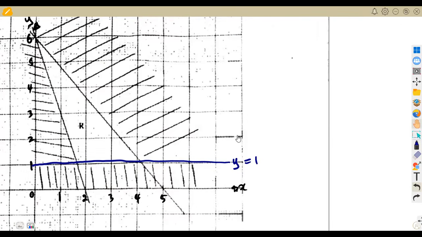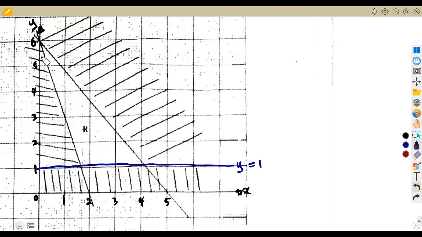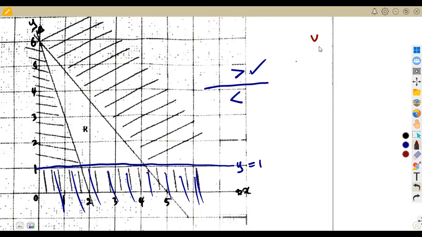As you can see, they're talking about the inequality of the part that is not shaded. This is the region R that we are considering. According to this region, the values on top are greater than 1, and the shaded values are less than. Remember, when you're given a horizontal line, on top it's greater than, below it's less than. So our inequality is y is greater than 1.